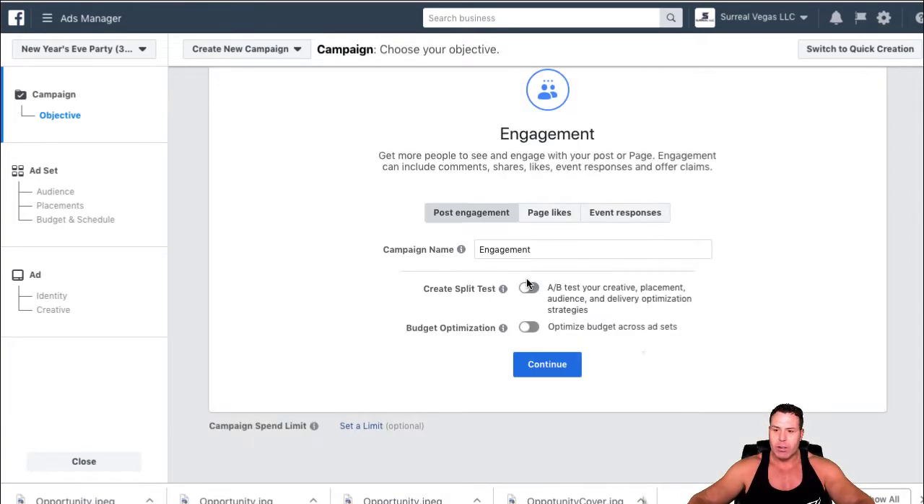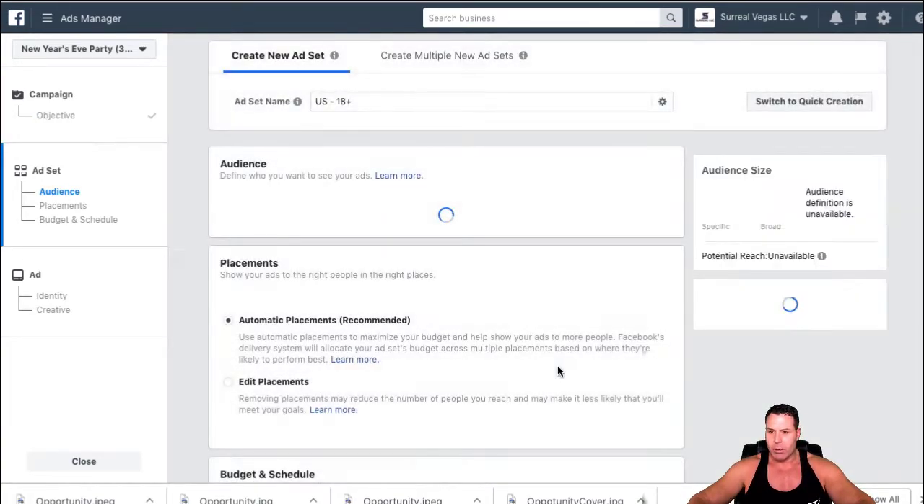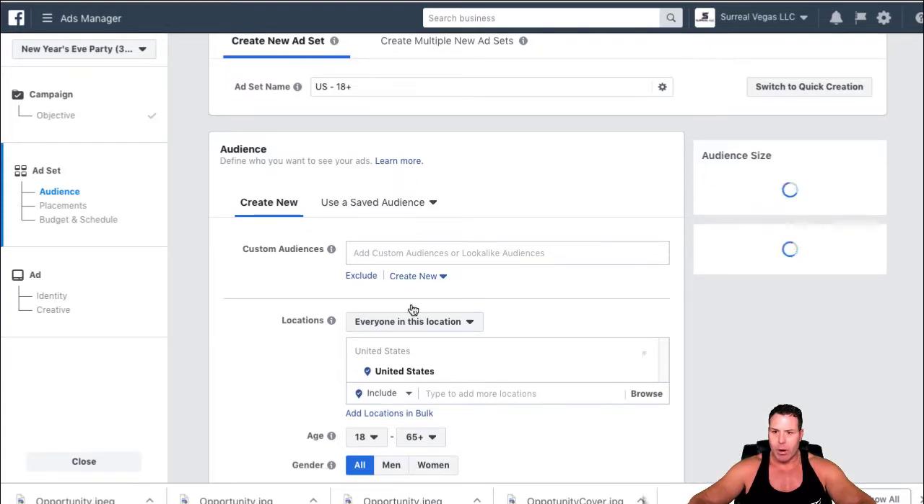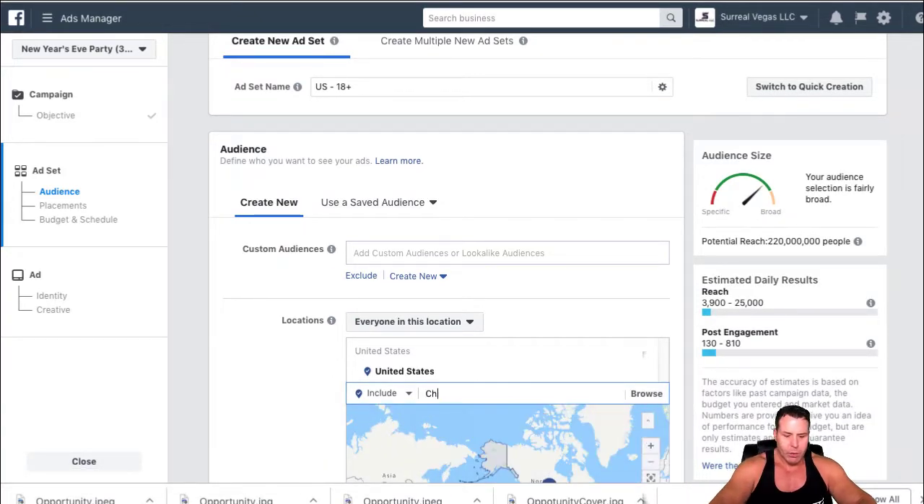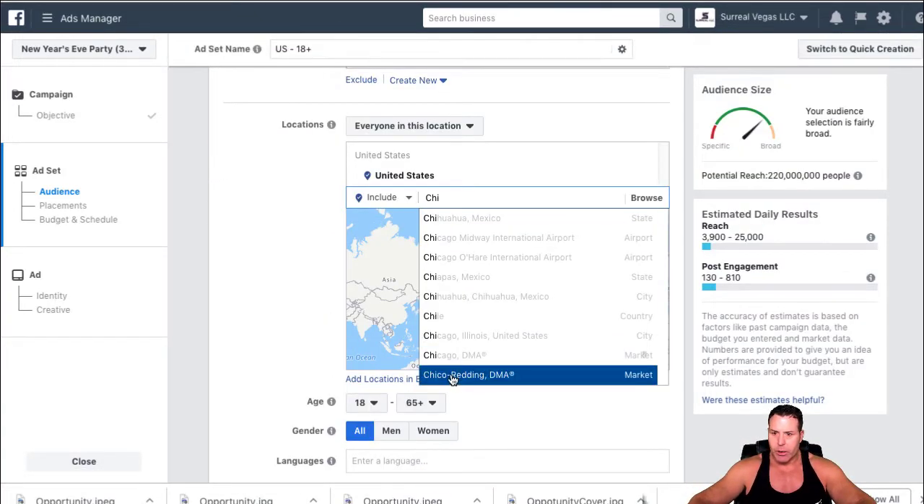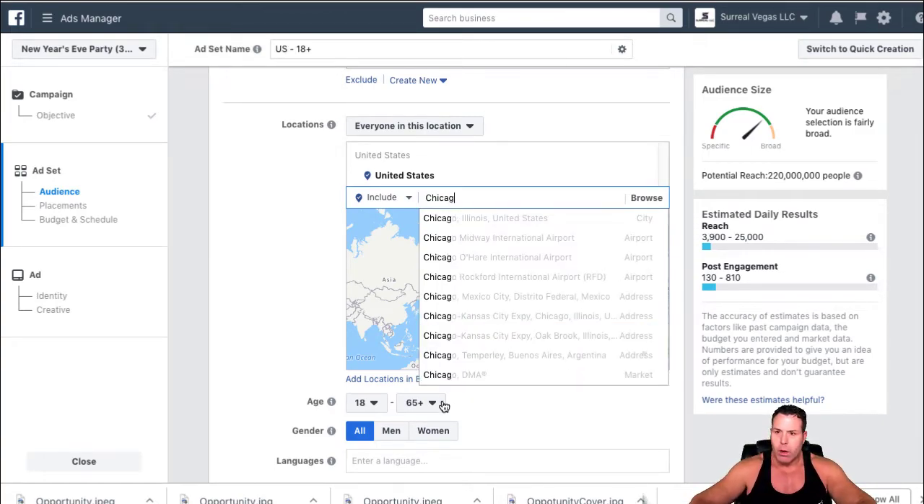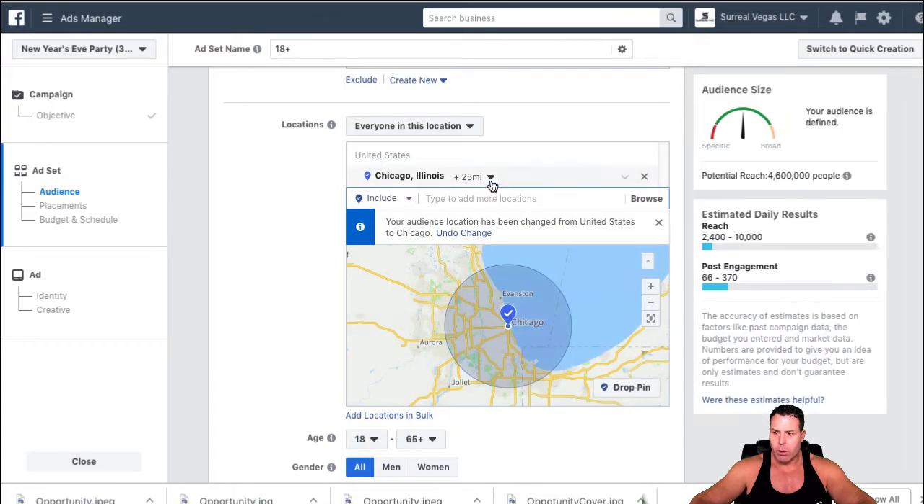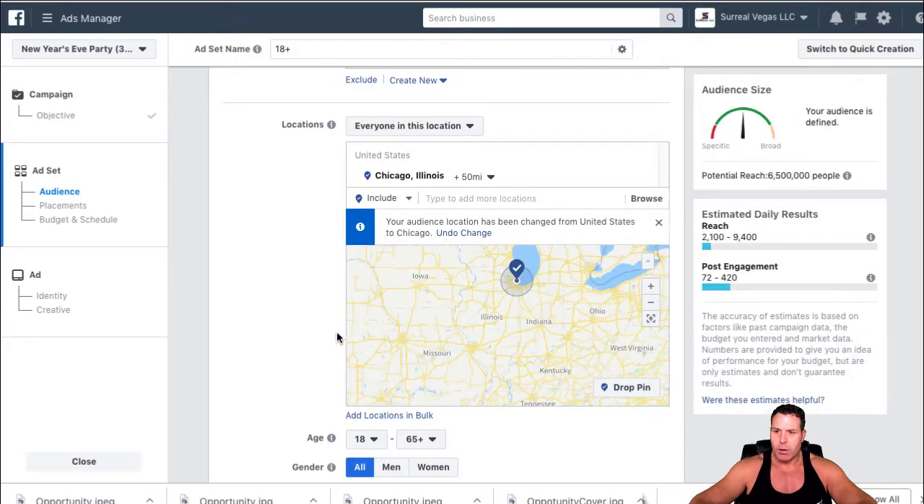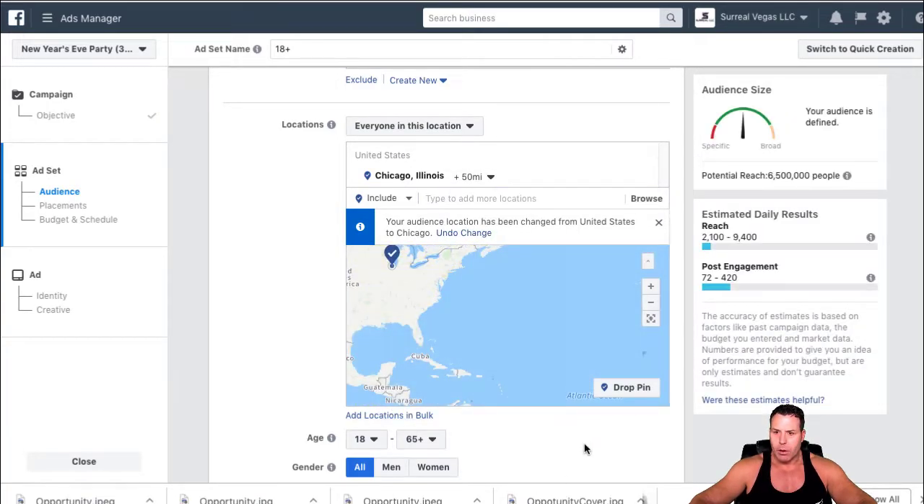Now, when you go to set up this ad, I'm just going to do this real quick and not do a bunch of the targeting and whatnot, just for purposes of demonstration. I'm not actually going to launch this. I'm going to shut it off or delete it. So we're going to put Chicago 50 miles, because that's where this event is. But again, I'm not going to launch this thing.